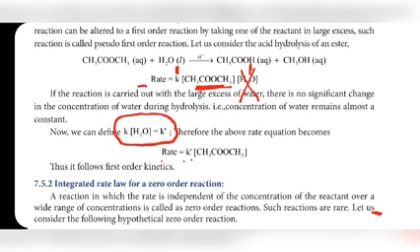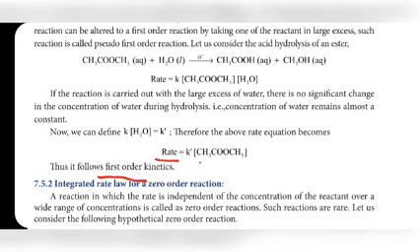So rate is equal to the new constant K dash times the concentration of CH3COOCH3. Now this rate follows first order kinetics, because the rate of the reaction depends on only one reactant. So this follows first order kinetics.